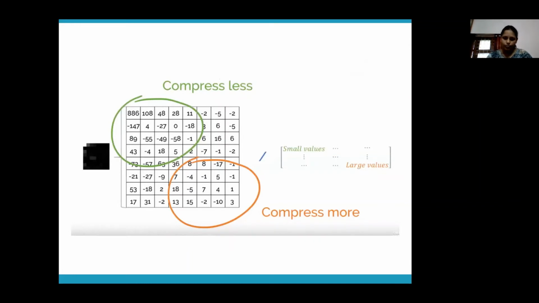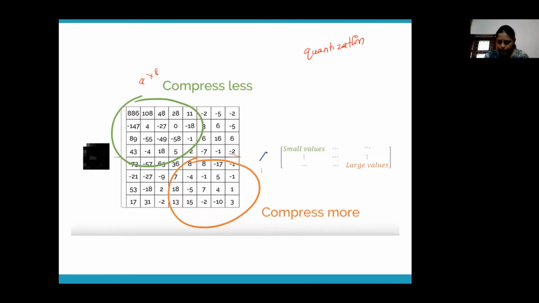We are not sensitive to the information in the high frequency area of our image. So what we want to do is eliminate the information in the high frequency zones. This is your 8 by 8 block, and this is the high frequency zone of your image. We want to remove all those components in that high frequency part of your image. For that we use a technique called quantization, where we divide this matrix by another matrix. So we'll divide this frequency matrix by another matrix.